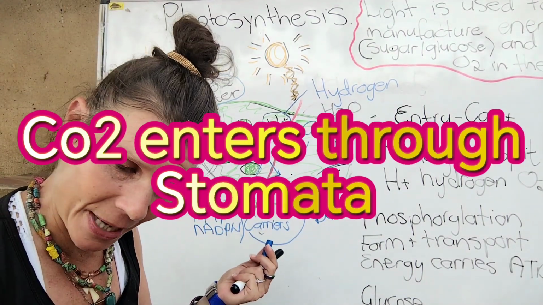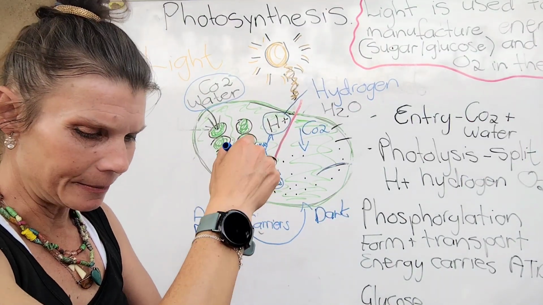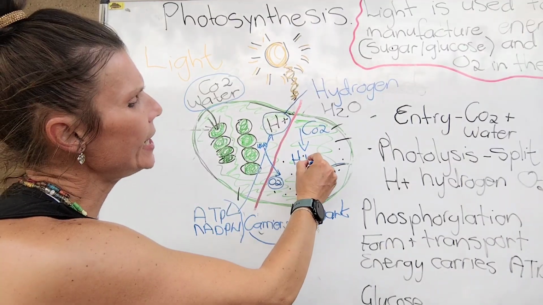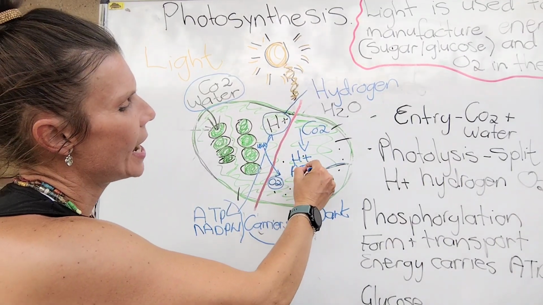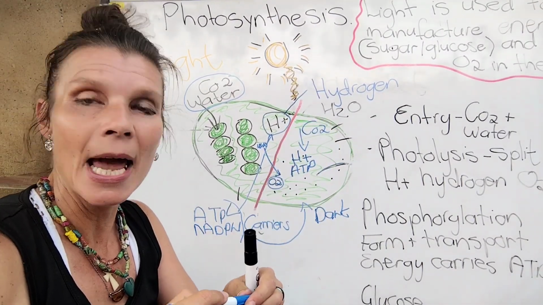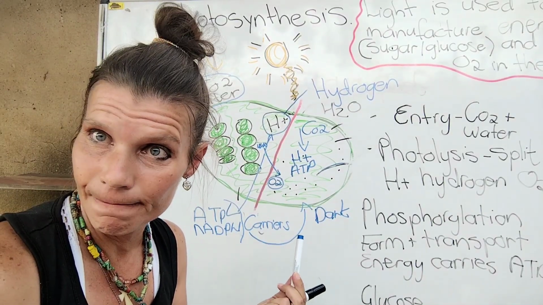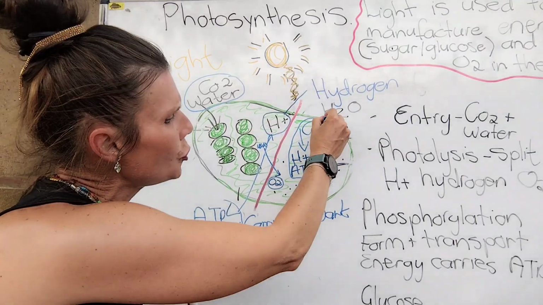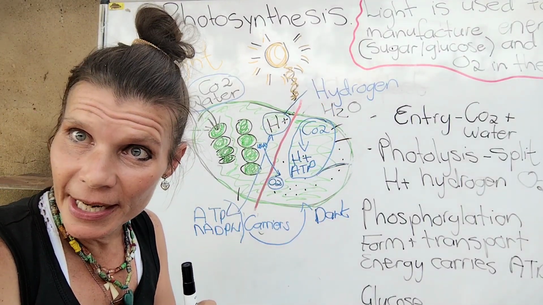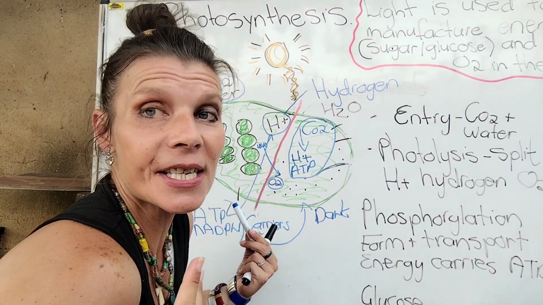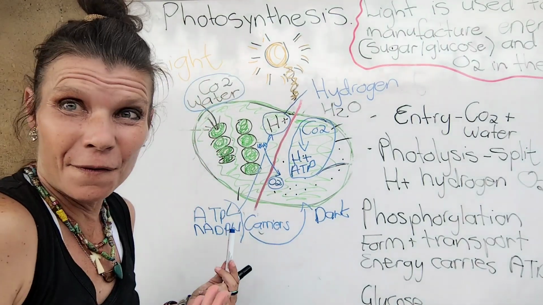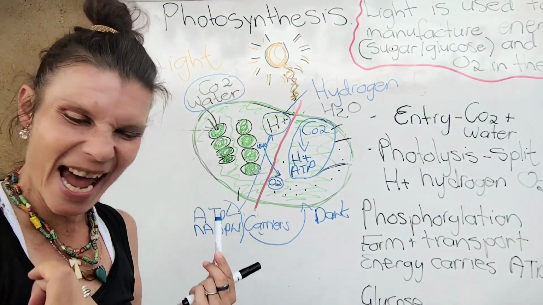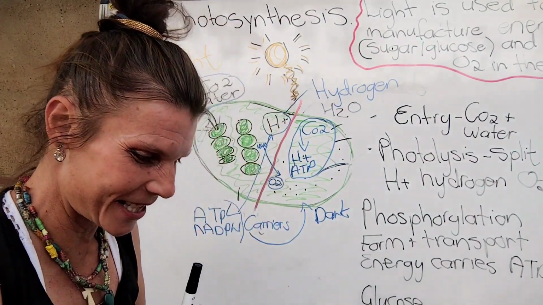Alright? Everybody happy? Okay. And I also have now my hydrogen and my ATP, my energy carriers. Now, if I combine CO2 with hydrogen and my energy carriers, ATP, what forms? Glucose and carbohydrates. Yeah! As easy as that.